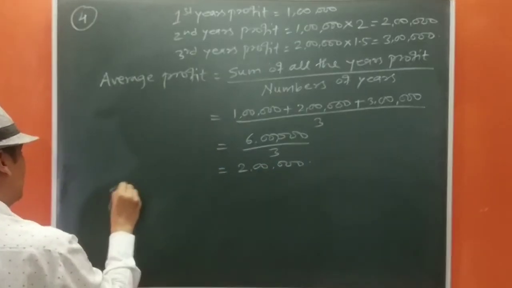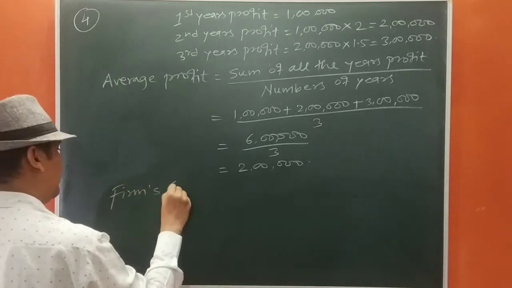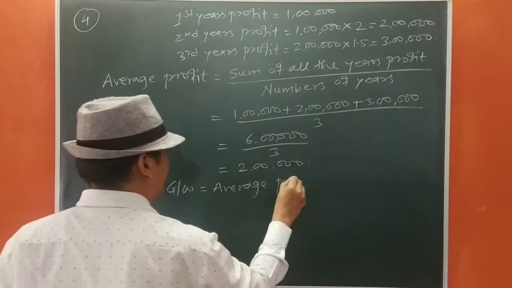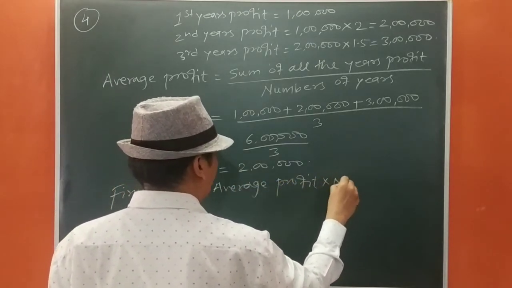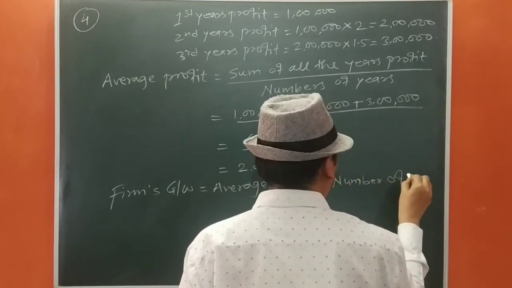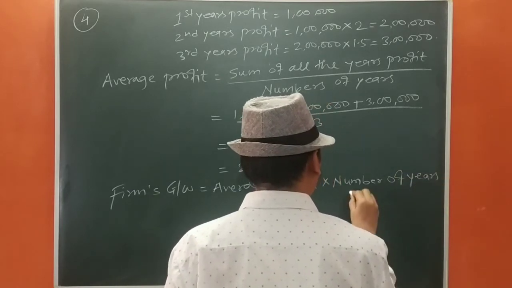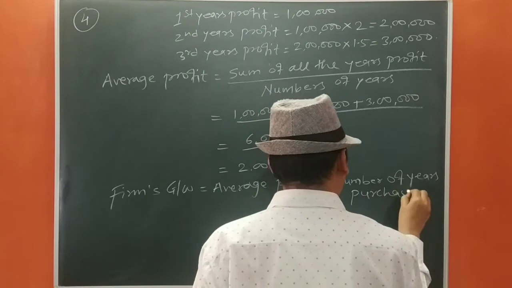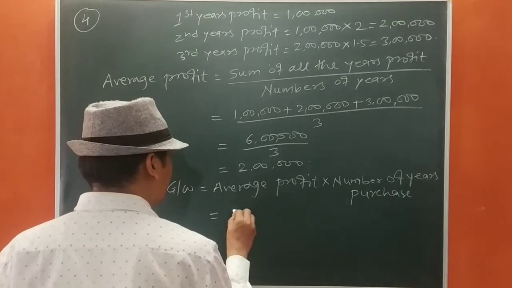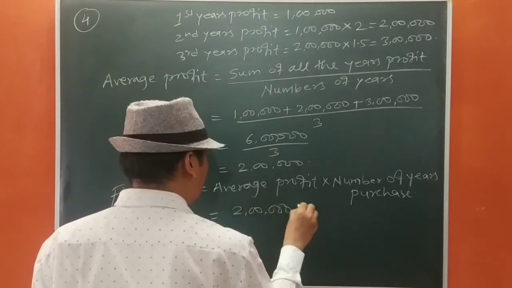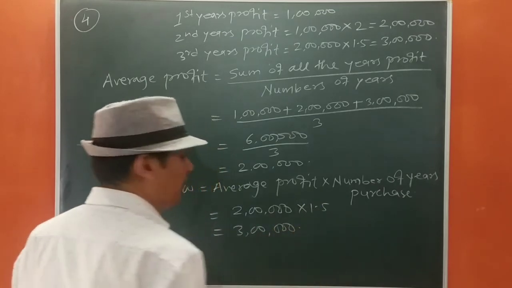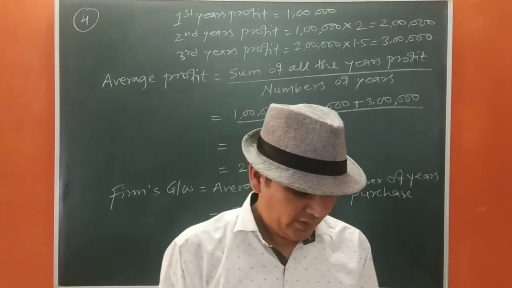Okay. Now firm's goodwill equals to average profit into number of years purchase. It is given 1.5 years purchase, so 2 lakh into 1.5, that will be 3 lakh. This is the end of question number 4. We move to question number 5.